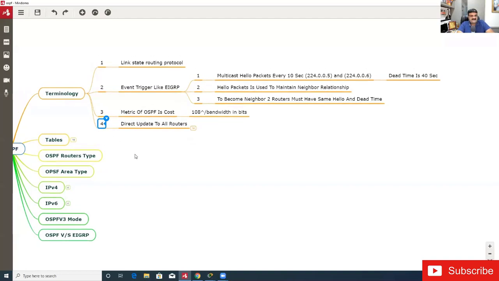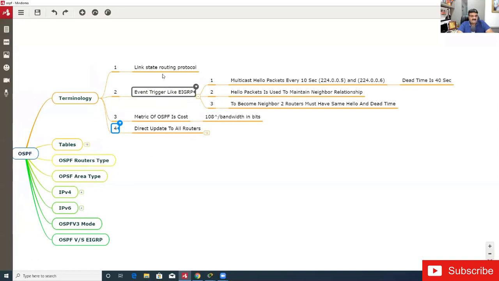Now this is really where it changes. What I talked about right now, all these points, is the same as EIGRP. Yeah, there is a little bit of difference, but most of them are the same. Now what is the difference between EIGRP and OSPF? And here is the difference: direct update to all routers. This is the thing that we are learning for the first time.